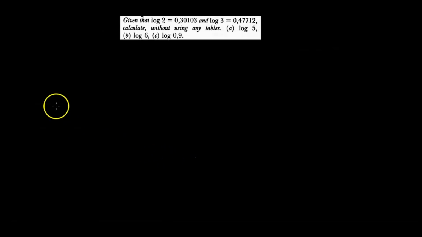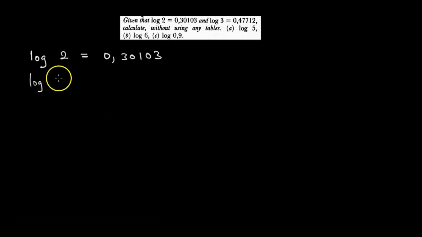So how do we do it? We collect what we have been given in the question. Taudzwa kuti log 2 iri equal to 0.30103. That is log 2. Ndokuudzwa kuti log 3 is equal to 0.47712. Like that. Saka tapiwa this much. Tikaenda pana a iruda kuti titsvage log 5.